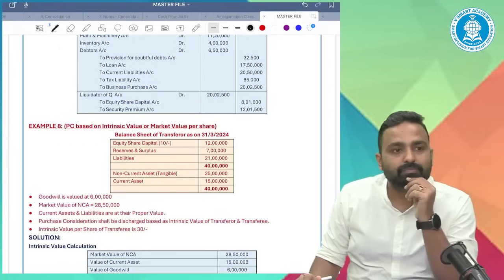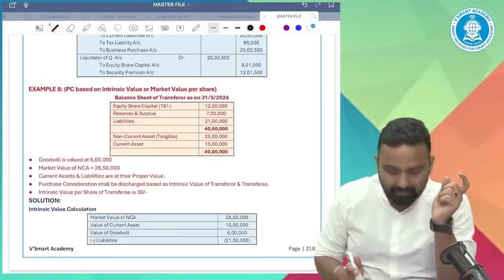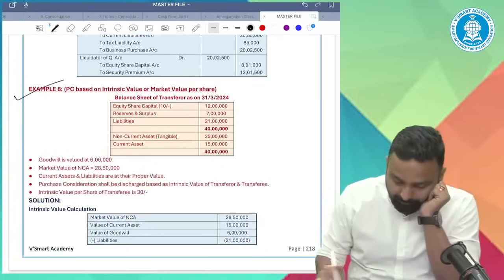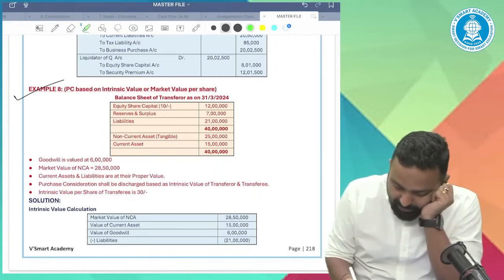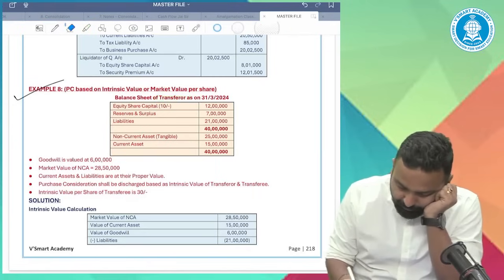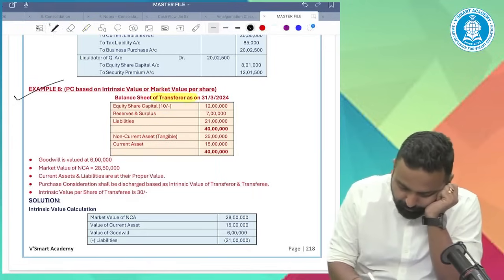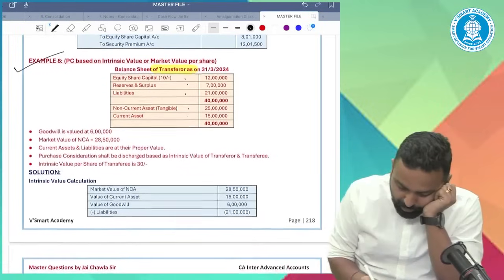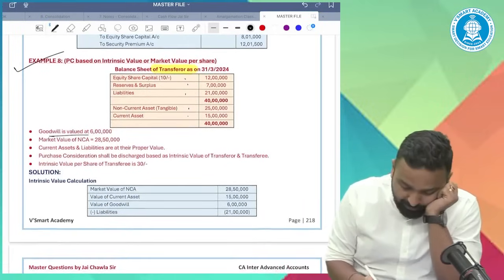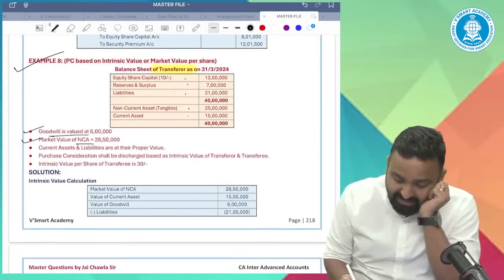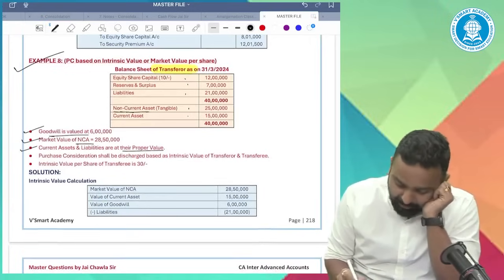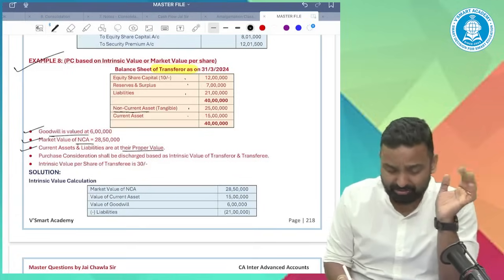Clear? Now look at another example, example number 8. This is the balance sheet of the transferor company: equity, reserves, liabilities, non-current, current. Goodwill is also there. The market value of NCA, non-current assets, current assets and current liabilities are at their proper value, meaning book value and market value are the same.